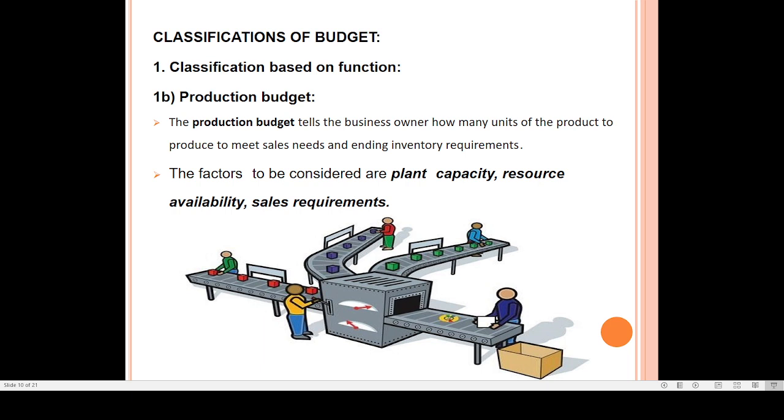Under this, what will they decide? Under this, they will decide how many units of product are to be produced to meet the sales requirement.